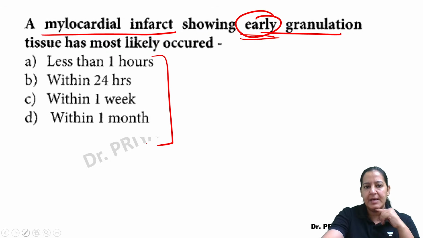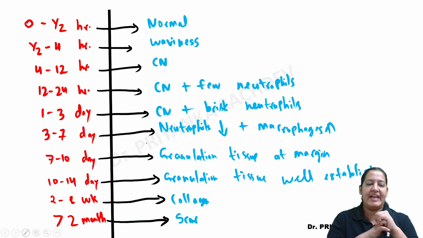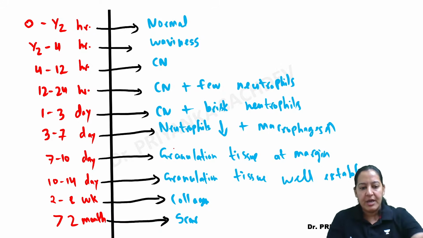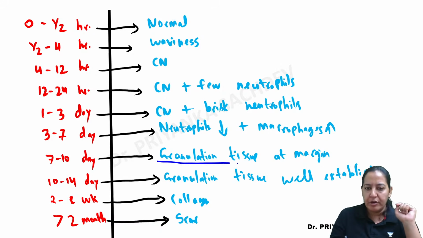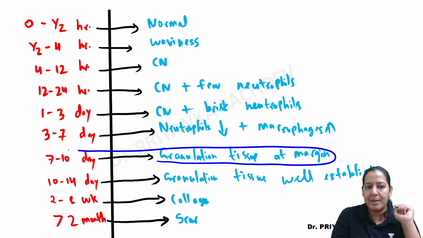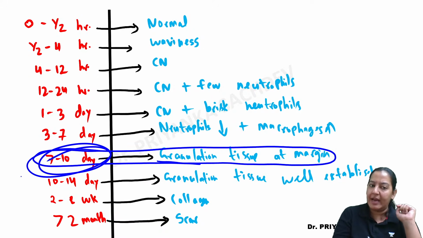You want to see the table? See the table. Tell me, where is early granulation age? Granulation stage. So granulation tissue starts forming at the margin at 7 to 10 days. Now look at the options. Does an option contain 7 to 10 days? It will be the best option.